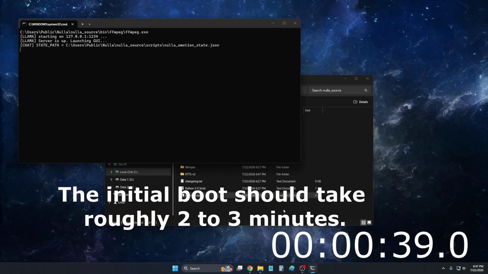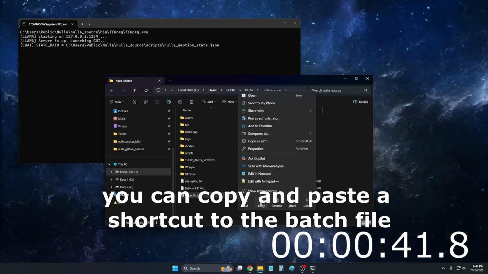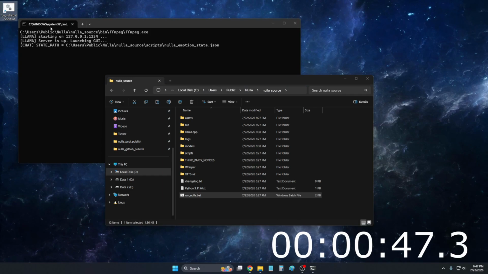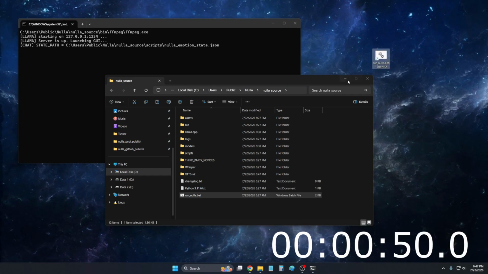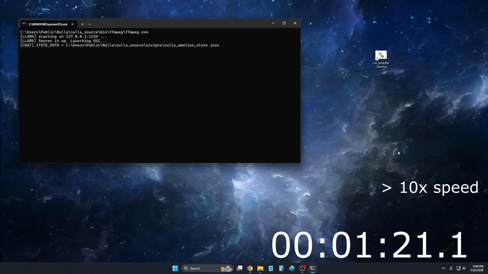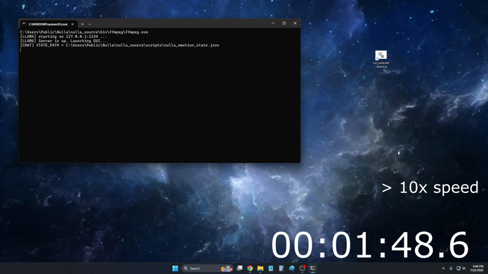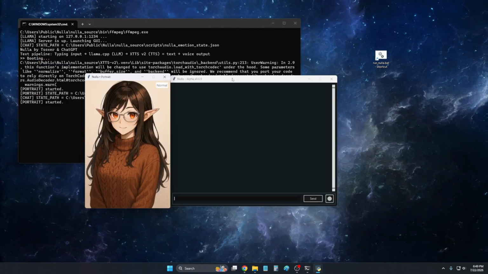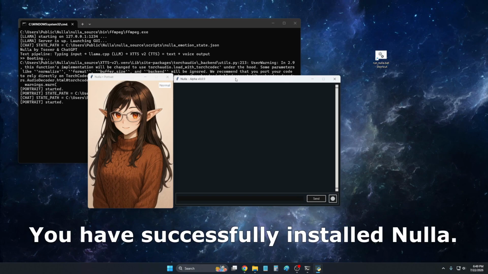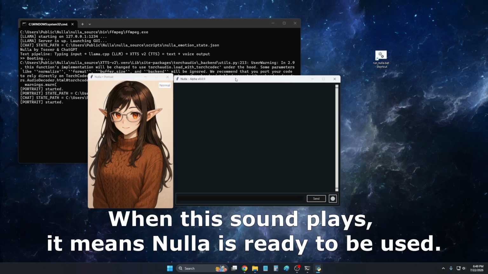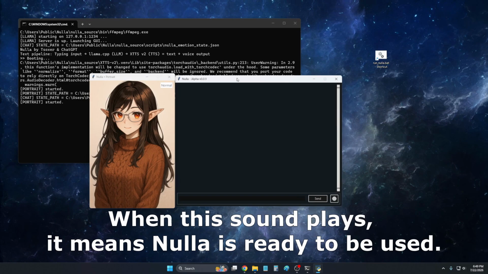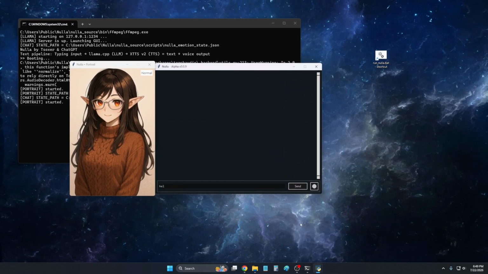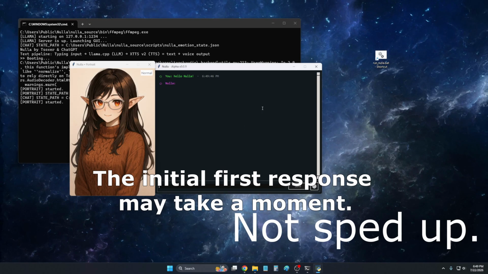The initial boot should take roughly 2 to 3 minutes. While you're waiting, you can copy and paste a shortcut to the batch file onto your desktop if you want. Congratulations, you have successfully installed Nulla. When this sound plays, it means Nulla is ready to be used. The initial first response may take a moment.